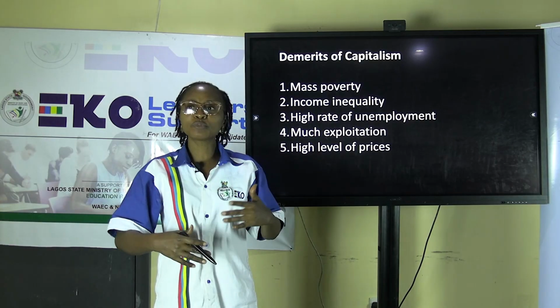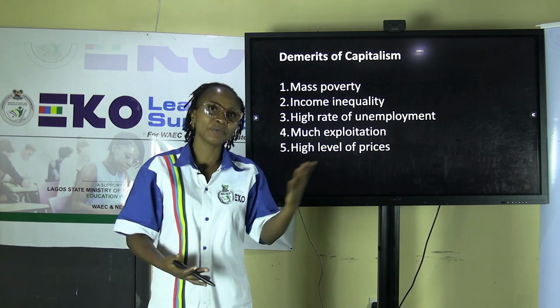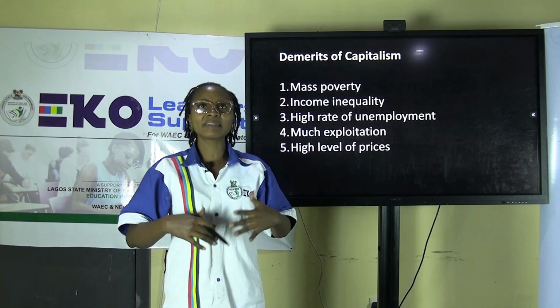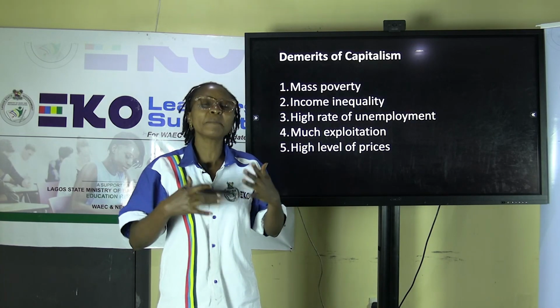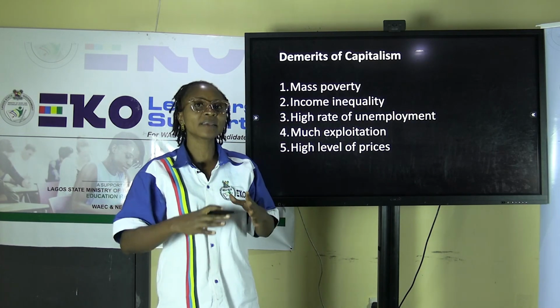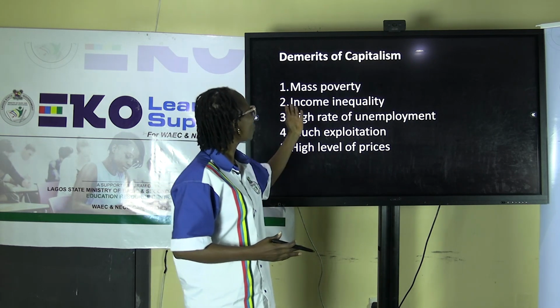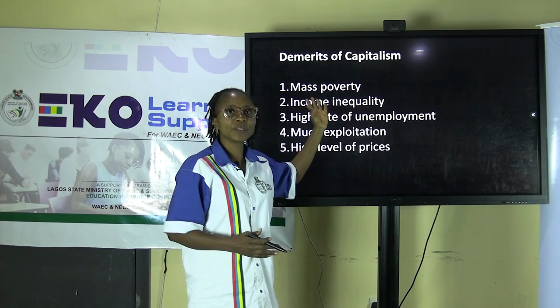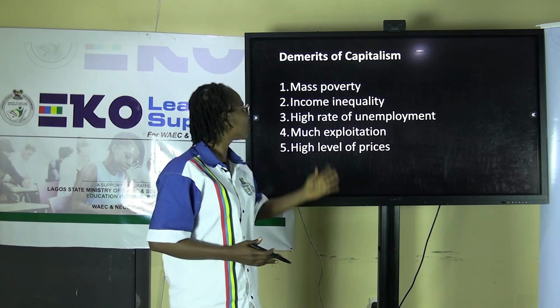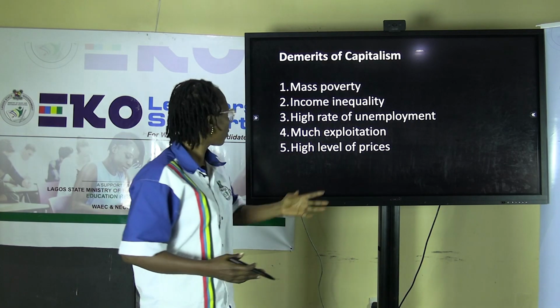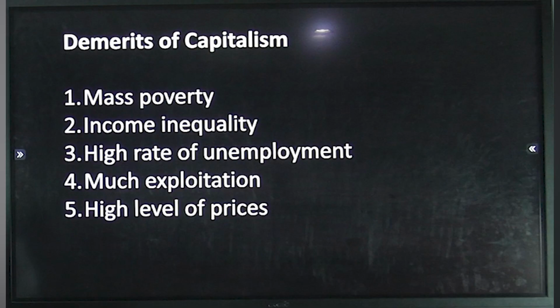They want to go to the best school as well, like the rich ones. They want to get the best house. They want to get the basic needs for themselves. It is a survival of the fittest. That leads to widening the gap between the rich and the poor, and it leads to what we call mass poverty.